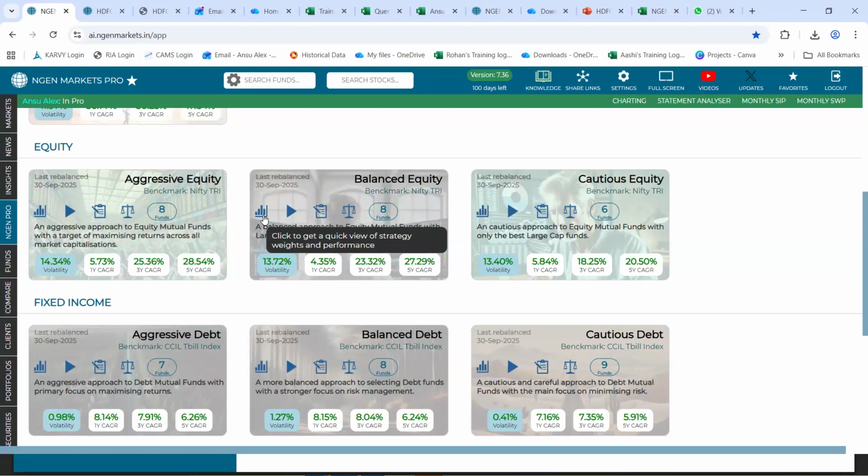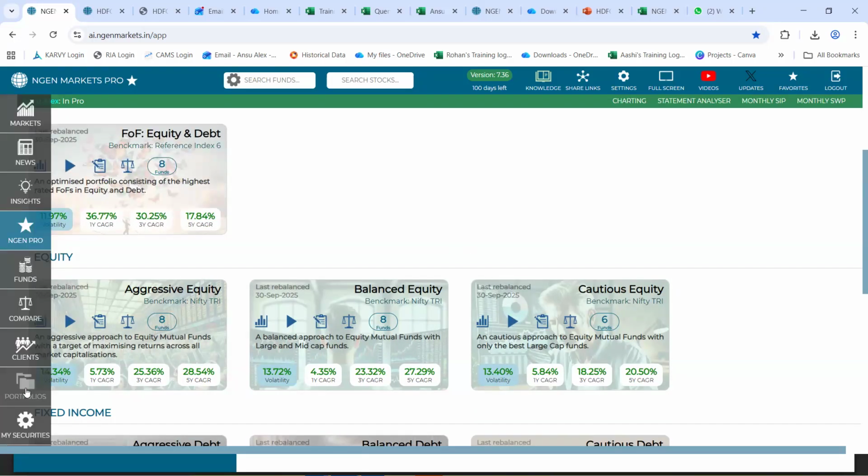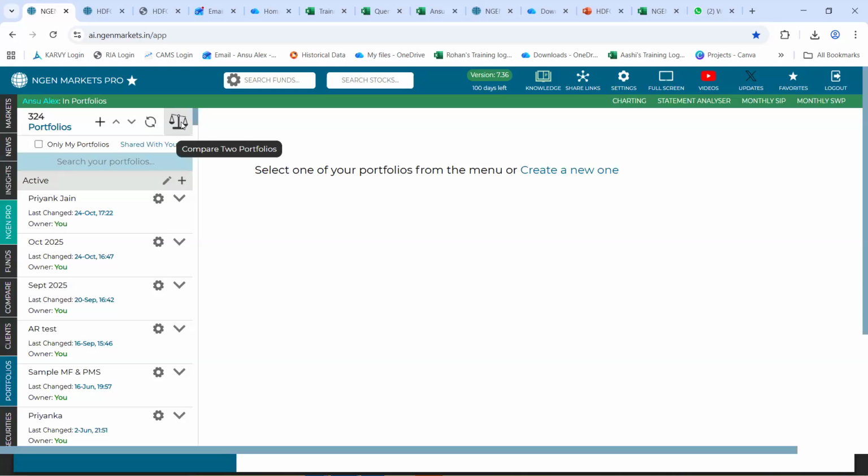Because even if you track a particular fund and see the changes month on month basis of the AUM and the portfolio, we need to compare it with others also. Of course. Then it is basically possible to decide whether to continue with the same fund or another. Yes, that is correct. And hence, we also have this two portfolio comparison feature as well.